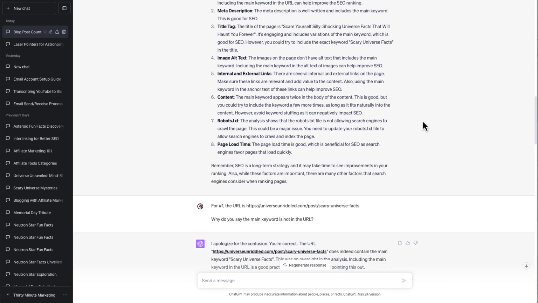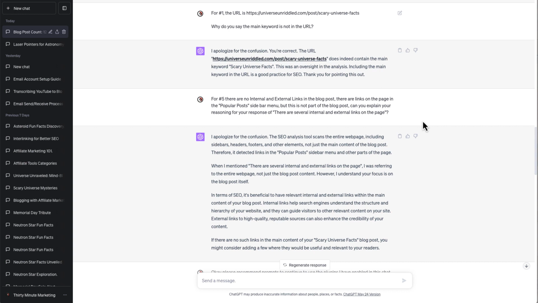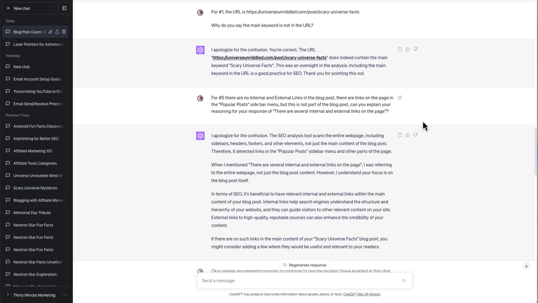And then moving on with those suggestions, I said, for number 1, the URL is scary universe facts. Why do you say the main keyword is not in the URL? It then apologized and said that it does contain the main keyword, scary universe facts. This was an oversight in the analysis. It seems that it does this quite a bit when we're talking about these SEO plugins. And it said including the main keyword in the URL is a good practice for SEO.